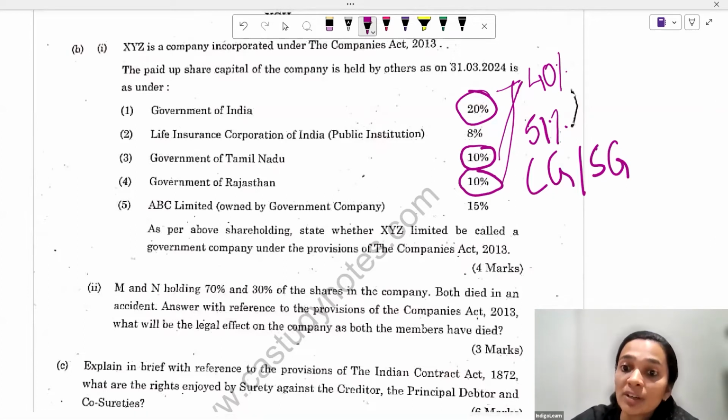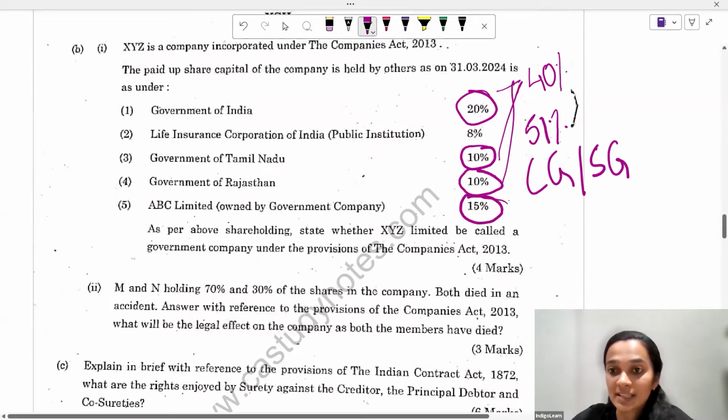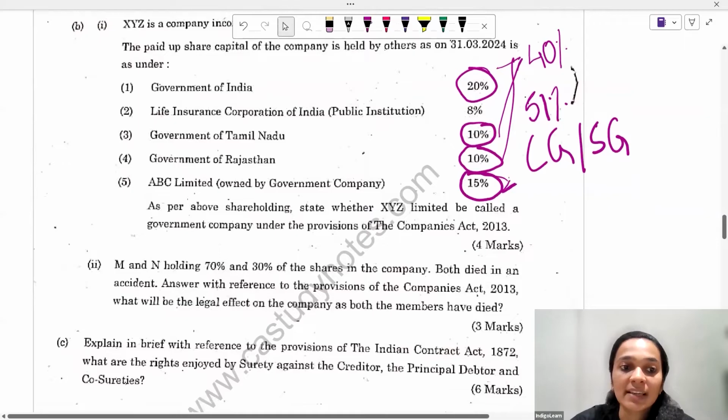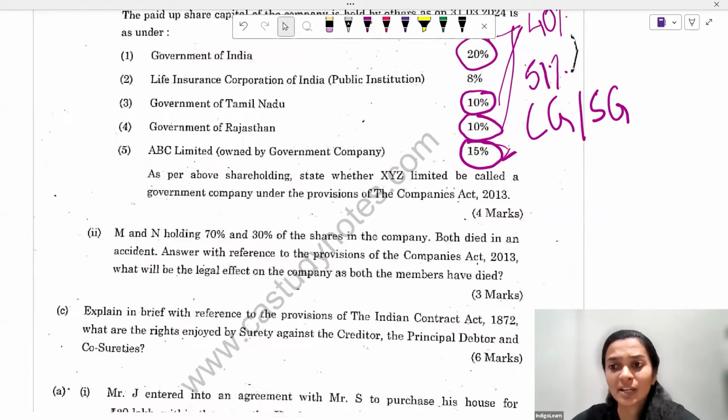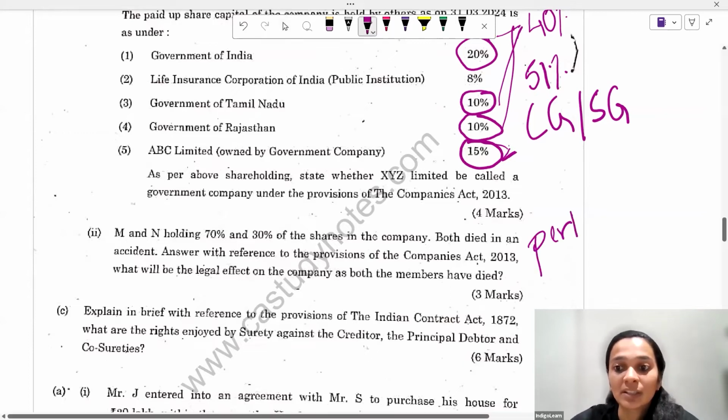There's a government-owned company which holds a 15% stake here. However, it is neither the central government nor a state government, so this 15% will not be counted. The second part says M and N, holding 70% and 30% of the shares in a company, both died in an accident. With reference to the provisions of the Companies Act, what will be the legal effect as both the members have died? There won't be any shutting down of the company. We all know that companies have perpetual succession. So nothing will happen to the existence of the company.